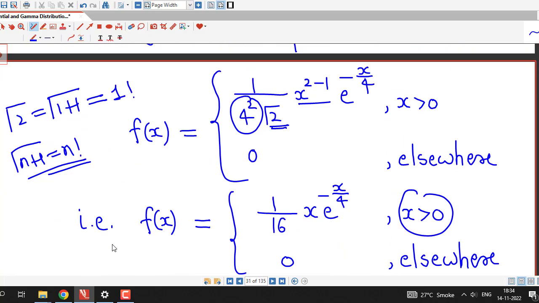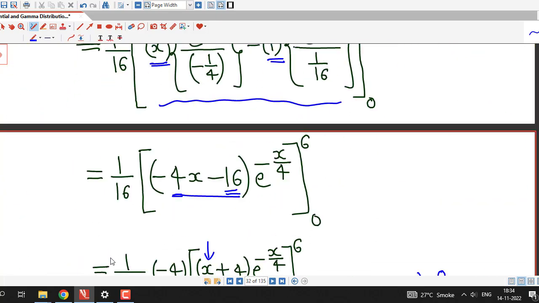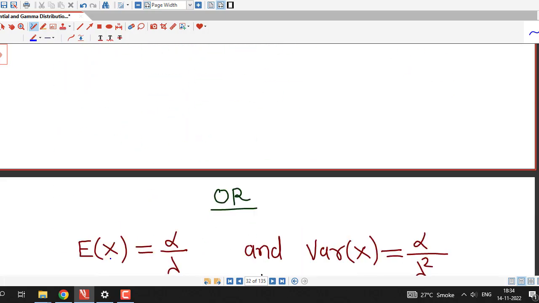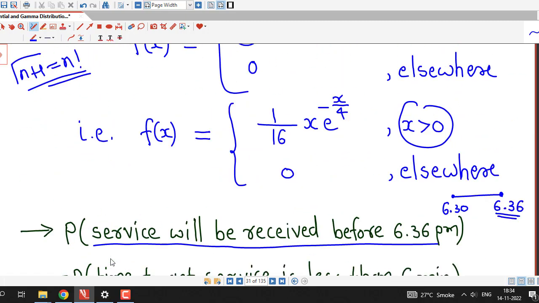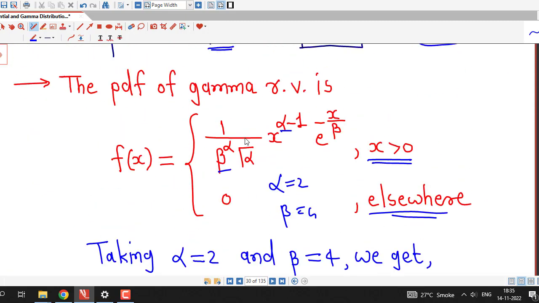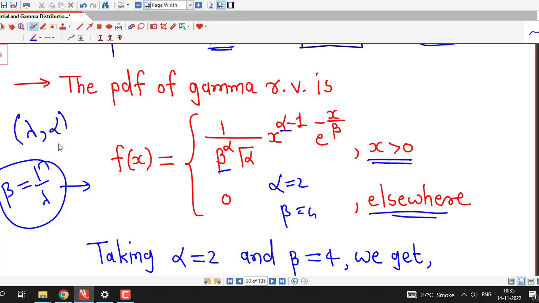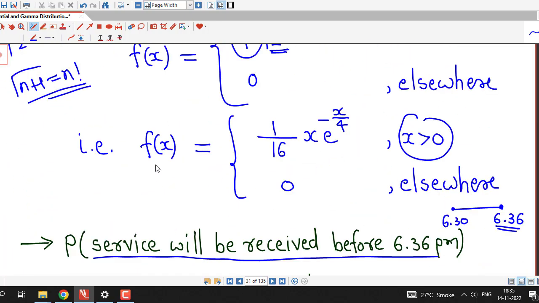Here I have used this parameter form, the alpha beta parameter form, for gamma distribution. And if we wish, we can use the lambda alpha parameter form also. If we consider beta equal to 1 over lambda here, we will get another PDF of a gamma random variable. If you use beta equal to 1 by lambda, you will have the lambda alpha parameter form of the gamma PDF, and if you use that parameter form, then also you will get the same PDF.